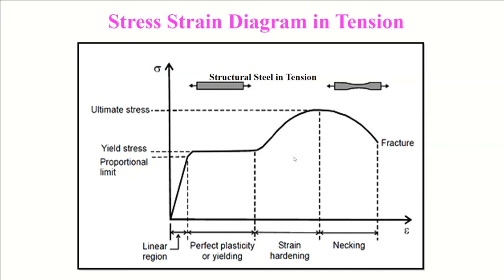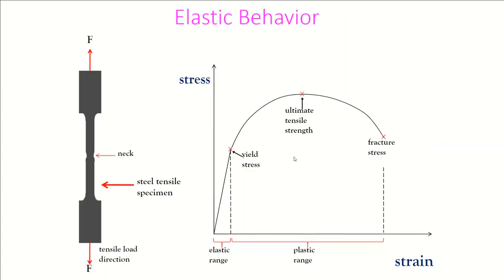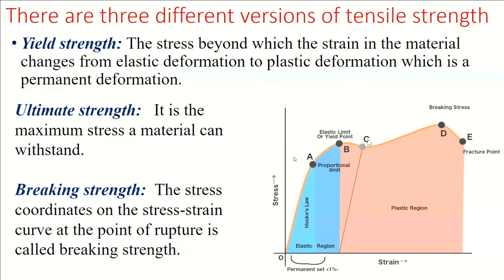Now, a few more terminologies we need to know. Here, I just wanted to show you how necking happens when the material is under axial loading. Nothing new term here, but you can see the importance of yield strength, ultimate strength, breaking strength.